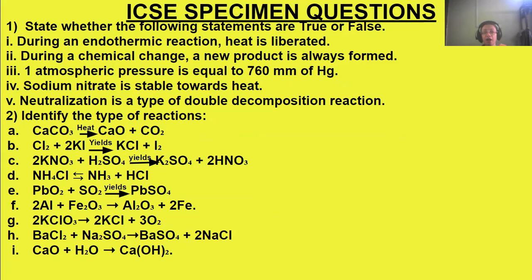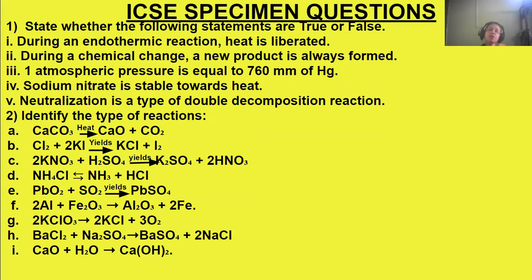This potassium nitrate reacts with sulfuric acid to form potassium sulfate. Potassium is displacing hydrogen from hydrogen sulfate, that is sulfuric acid, and it's forming potassium sulfate, and hydrogen is combining with the nitrate of the potassium nitrate to form nitric acid.